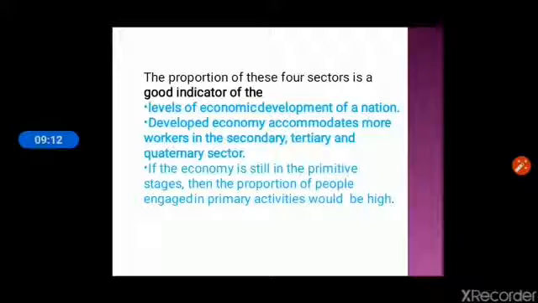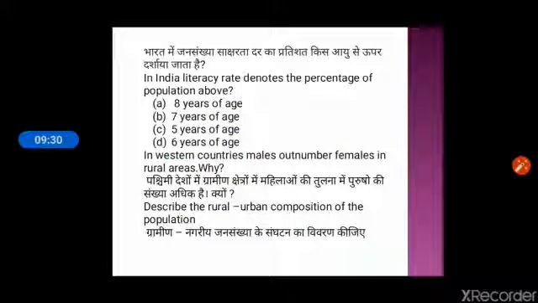Developed economy accommodates more workers in the secondary, tertiary, and quaternary sector. If the economy is still in the primitive stages, then the proportion of people engaged in primary activities would be high. This is all about this topic.